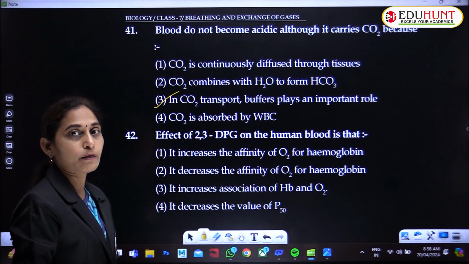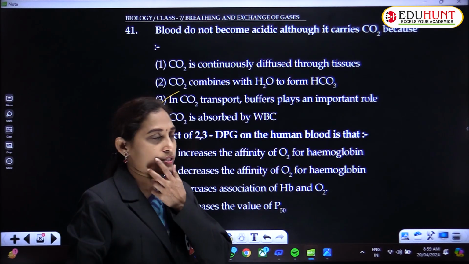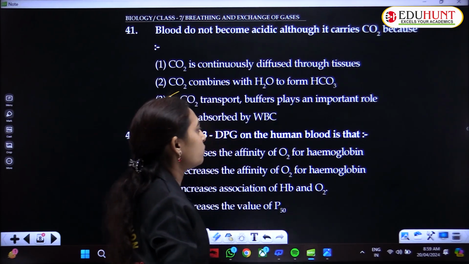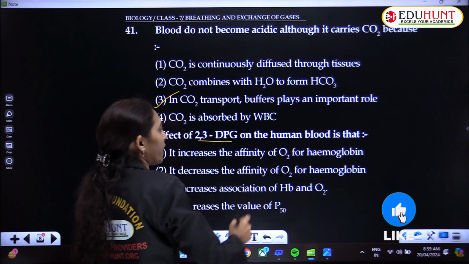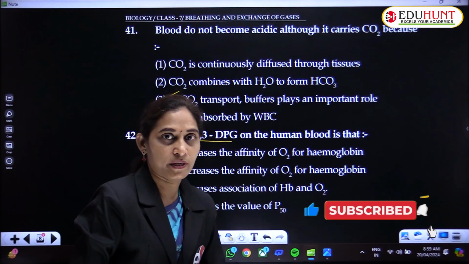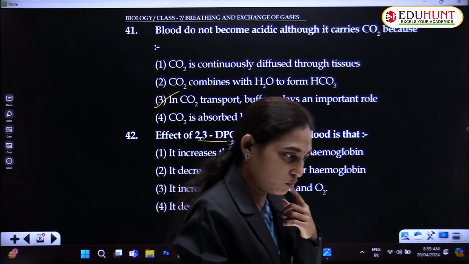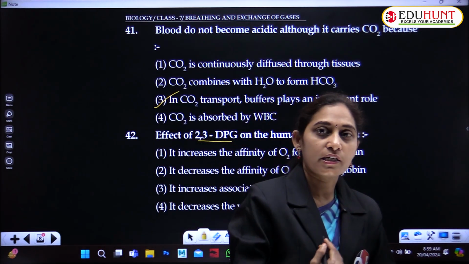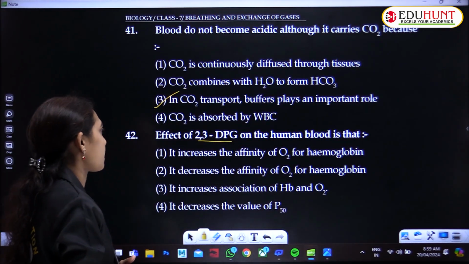Effect of 2,3-DPG, 2,3-diphosphoglycerate, on human blood is that it releases oxygen from the hemoglobin and facilitates the tissues taking up the liberated oxygen. At the tissue level, this happens.